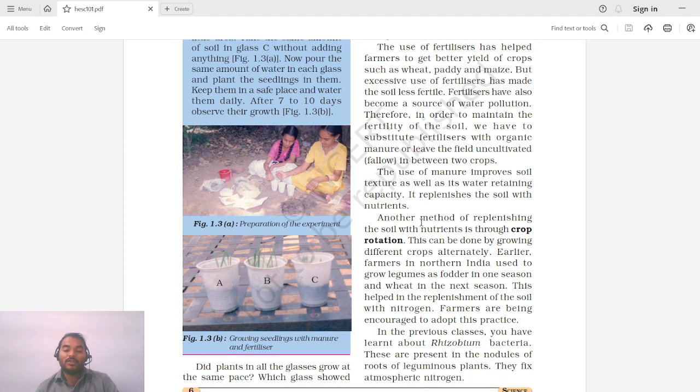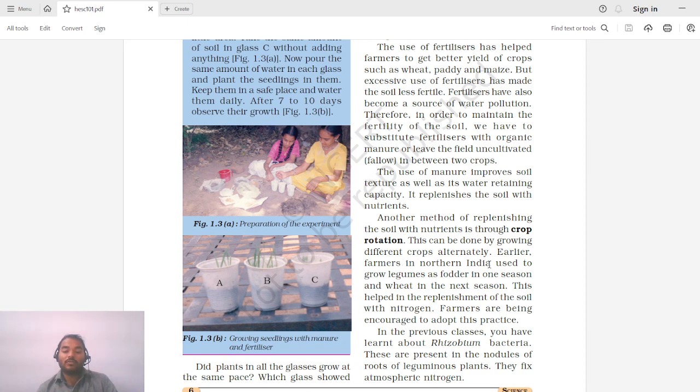Another method of replenishing the soil with nutrients is through crop rotation. This can be done by growing different crops alternately. The nutritional value of the land can also be maintained by crop rotation. That is, you should take different crops during different seasons. This can be done by growing different crops alternately.